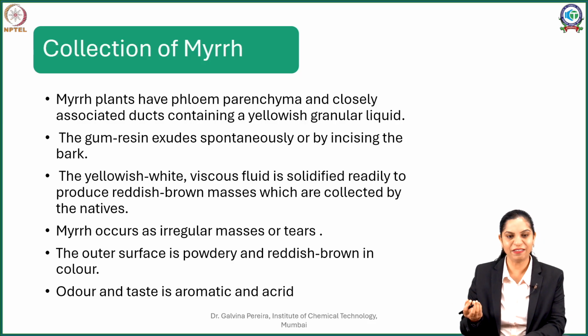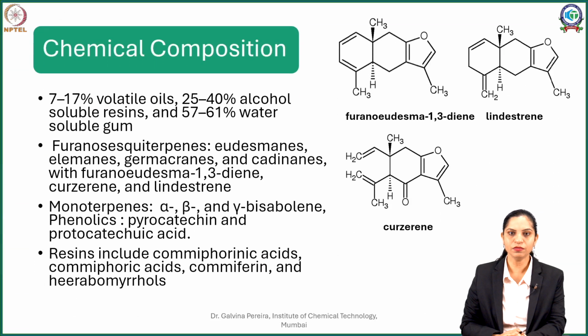Now once you have this myrrh, you will see that the outer surface is a little powdery brown, but it has a beautiful essence, that is aroma, and it's acrid in nature. Now going to the chemical composition.